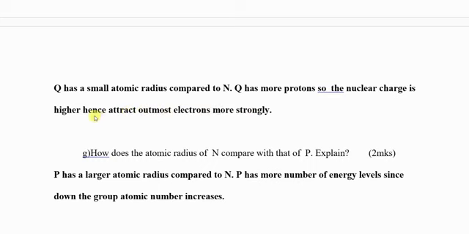So you should know that across the period, the atomic radius decreases. Why? The number of protons increases, therefore the nuclear charge increases. The responsibility of the nuclear charge is to attract the outermost energy levels. So if the number of protons increases, the nuclear charge increases, and it holds the outermost energy levels strongly as you move across the period.